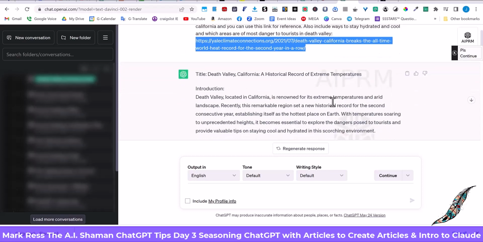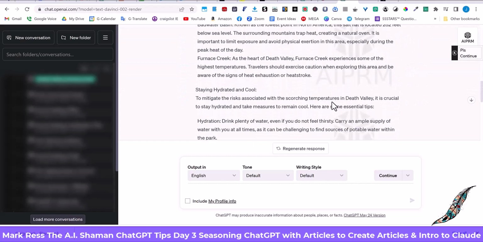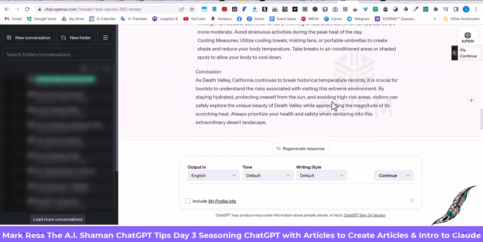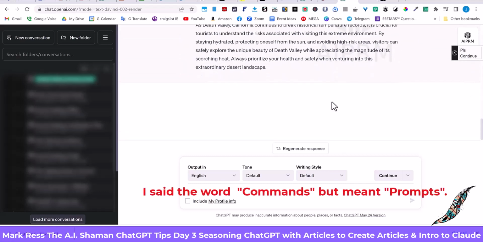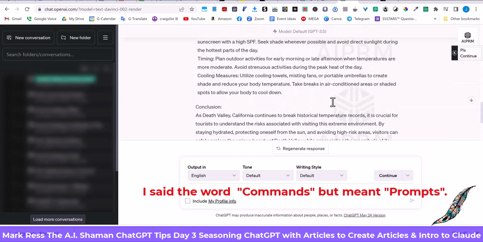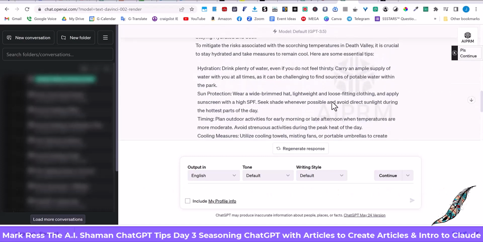So if I wanted to continue on this article and expand and make it better, I can go ahead and continue to give it commands, I should say, and say, look, this was a good article, but can you include more about this, or can you include more about that? And then it'll spit out another iteration. And then I can read that iteration, and if I like it, but it's still missing a few points on something that I also might have researched about Death Valley, then I could say, hey, can you go ahead and take a look at this article and also include bullet points from this article into my new article? And you can keep fine-tuning.